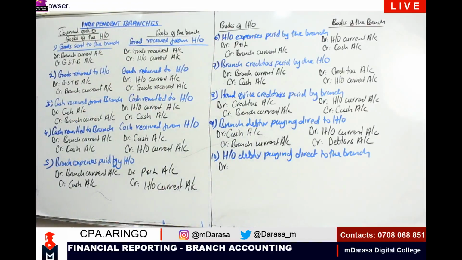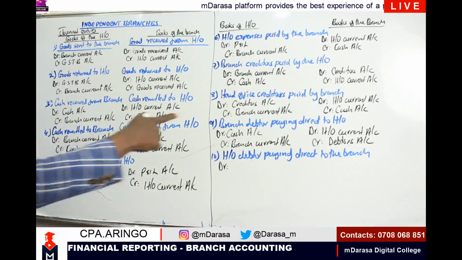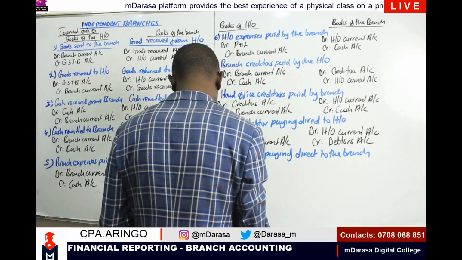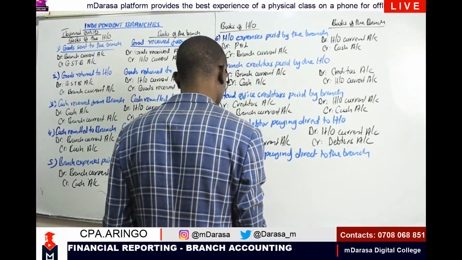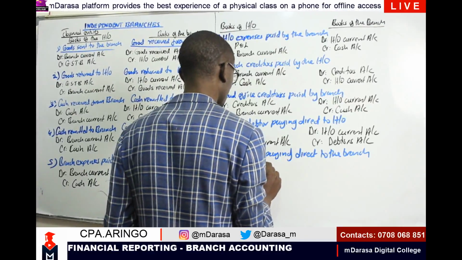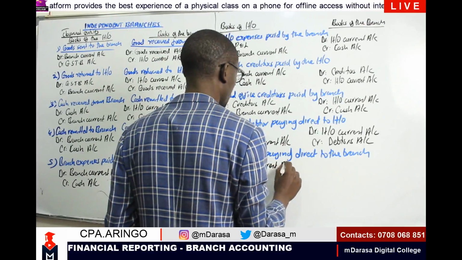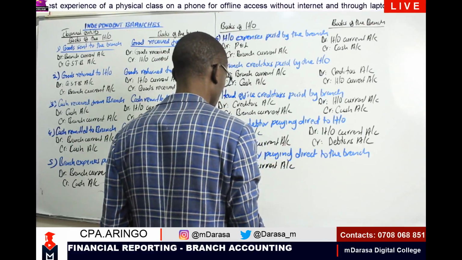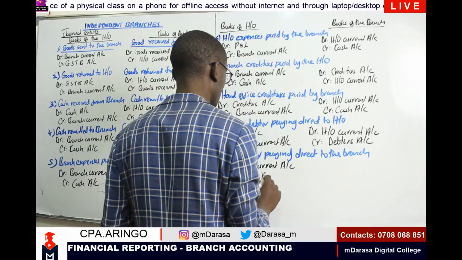So we are saying that we are going to debit, of course, on the side of the head office, our branch current account. It is just the opposite of what you are doing here, right? So we debit our branch current account. And of course, we are going to credit our debtors account.